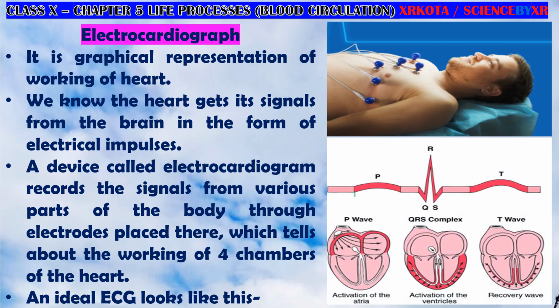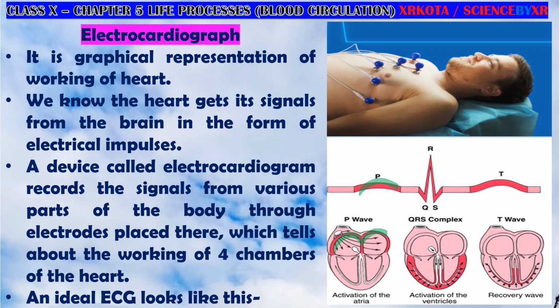So we'll find a P wave here, then the QRS wave here, QRS, and then a T wave here. Now the symbolic representation of this can be seen here. The P wave is actually representing the contraction of both the atria.